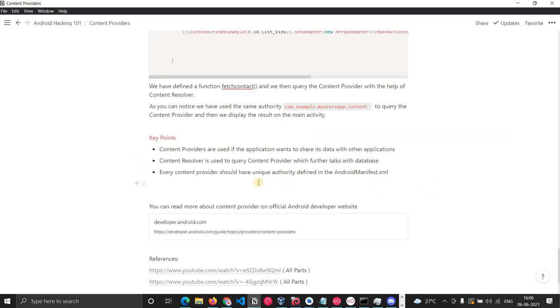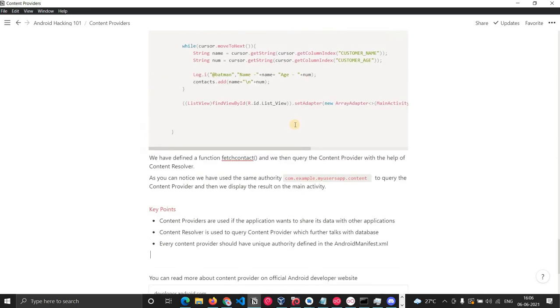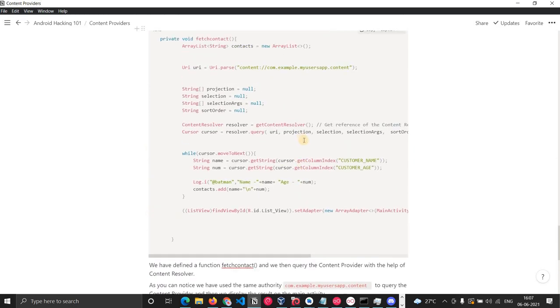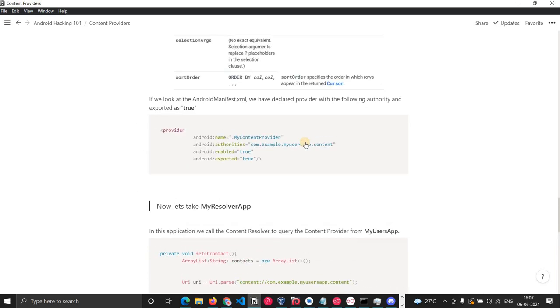Every content provider should have its unique authority defined in the Android manifest XML. If they have the same authority name, then they will not work. So all the content providers should have their unique authority name. Yes, so actually we are done with the content provider.